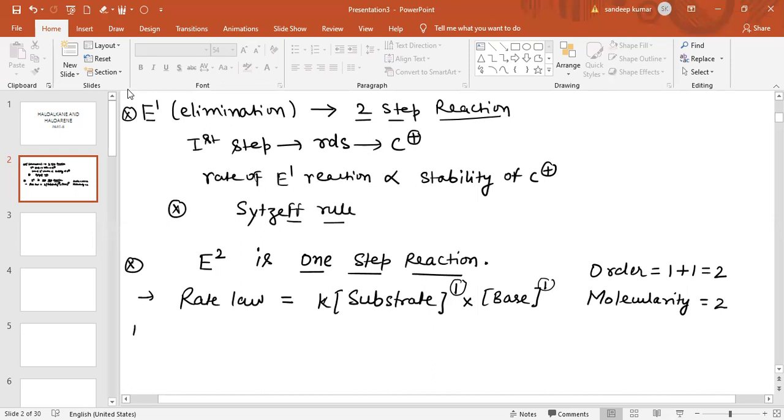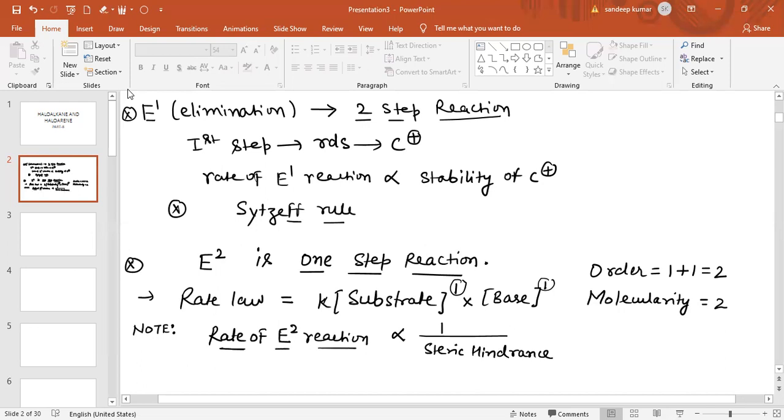And see the next point. Note this point. The rate of E2 reaction is inversely proportional to steric hindrance.